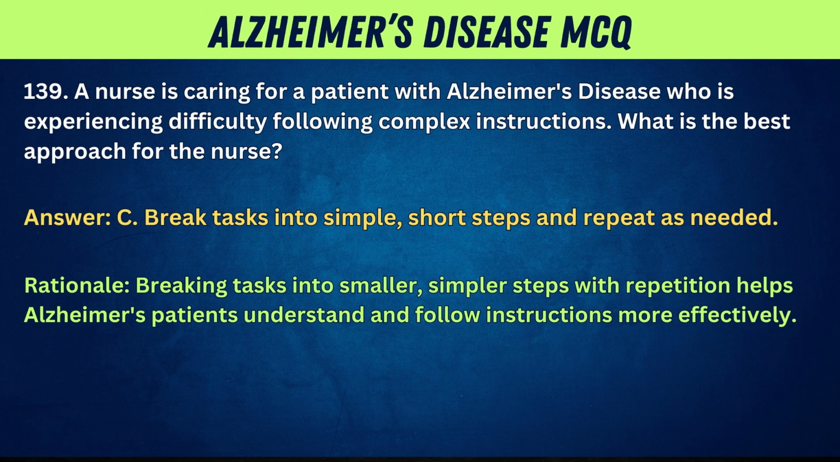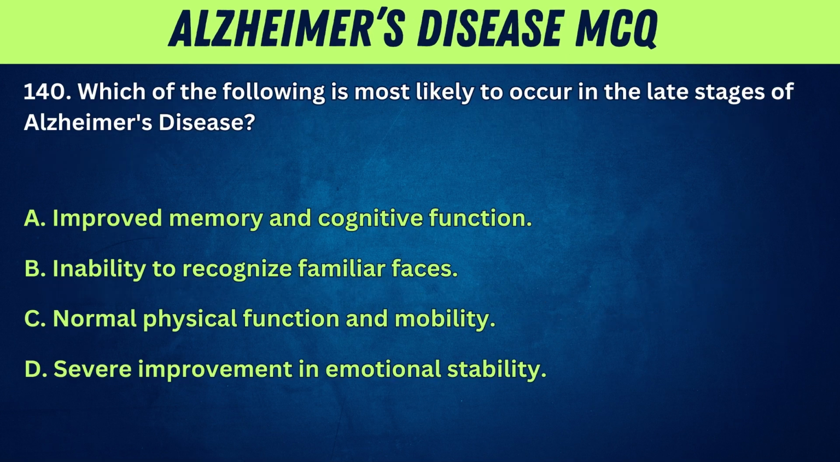Answer. C. Break tasks into simple, short steps and repeat as needed. Rationale. Breaking tasks into smaller, simpler steps with repetition helps Alzheimer's patients understand and follow instructions more effectively.